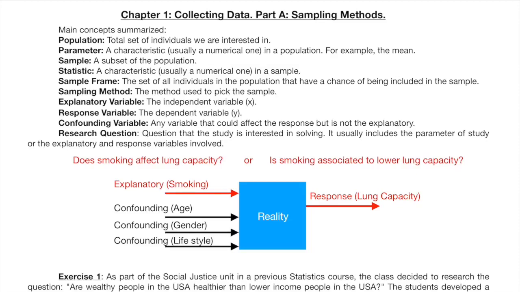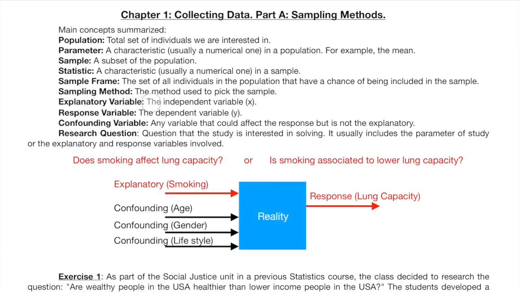If a registered voter does not have a phone number, they don't have any chance to be part of the sample. As you can imagine, we want the sample frame to be as big and as similar to the population as possible. The sampling plan or sampling method is the method used to pick the sample. We will go in this class over the most common ones.